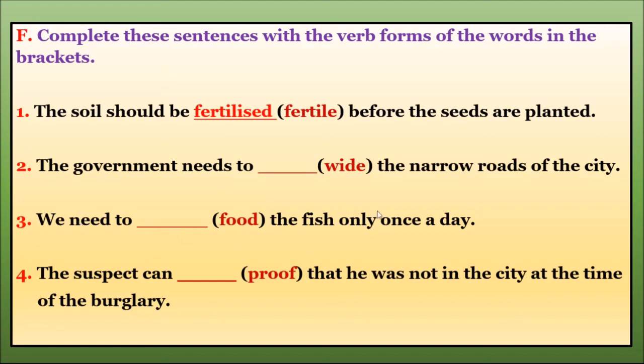We need to dash the fish only once a day. We cannot use food the fish. What is the verb form of food? Food, feed. We need to feed the fish once a day. Only once a day. Feed. The suspect can dash that he was not in the city at the time of the burglary. The suspect can prove that he was not in the city at the time of the burglary.